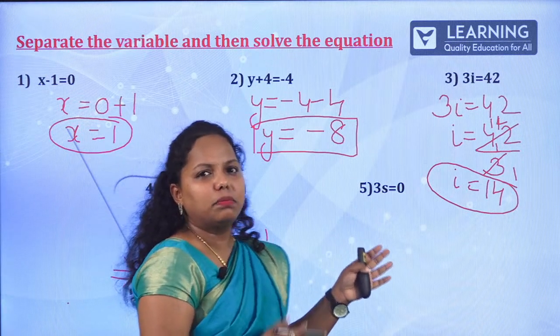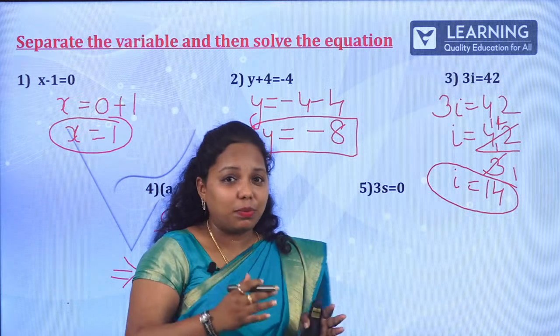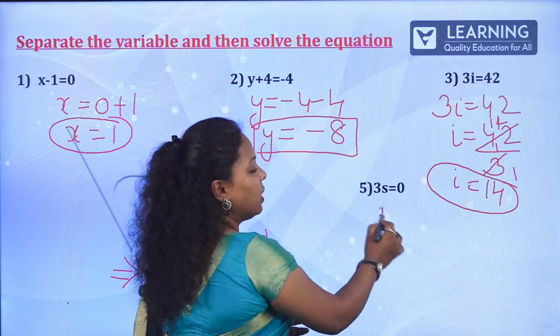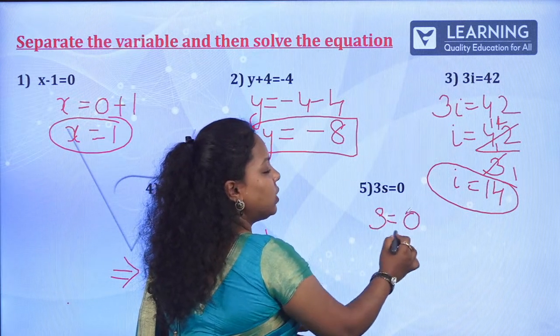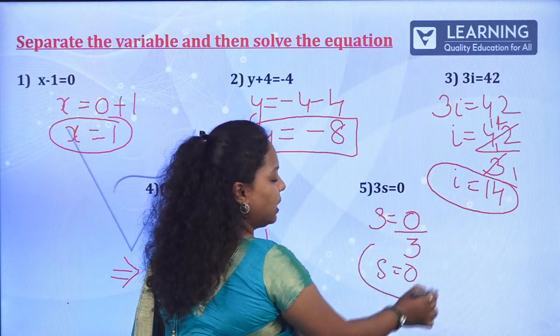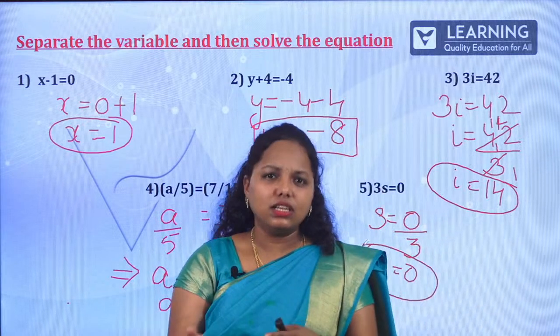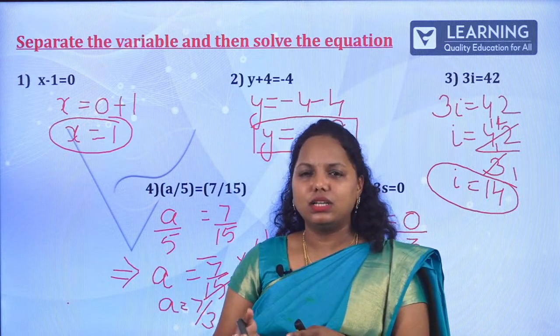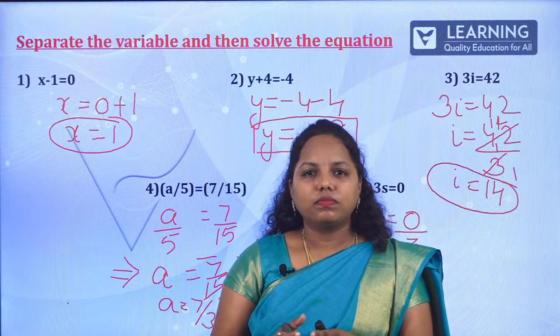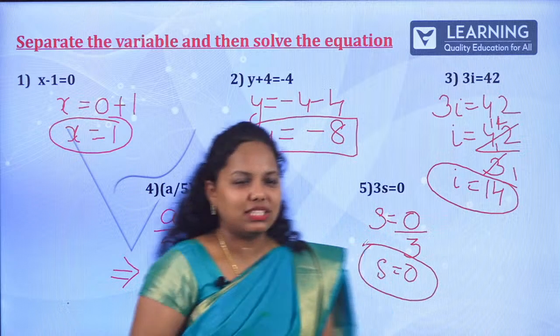3s is equal to 0. Just by looking at it, you can tell. But the question is to separate and then solve. So now s is equal to 0 by 3. s is equal to 0 over there. 0 divided by 3, or any number, is 0 itself. Any number divided by 0 is different, but 0 divided by any number is 0 itself.